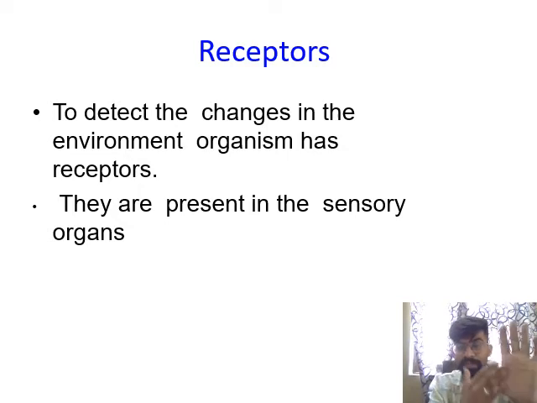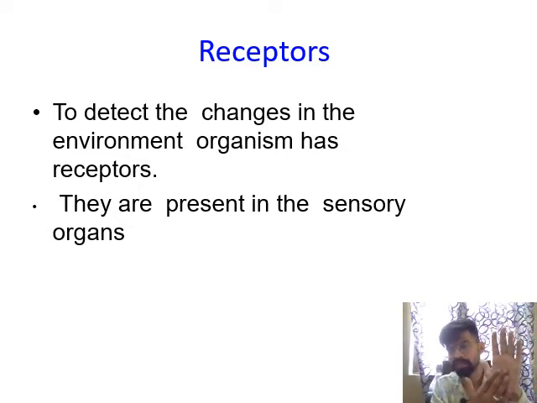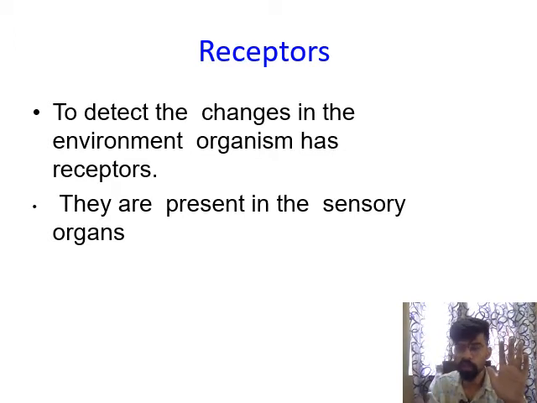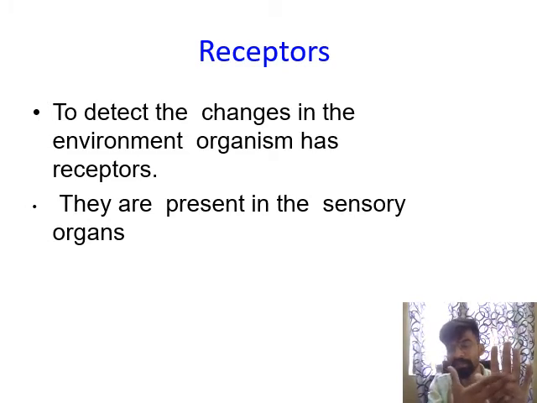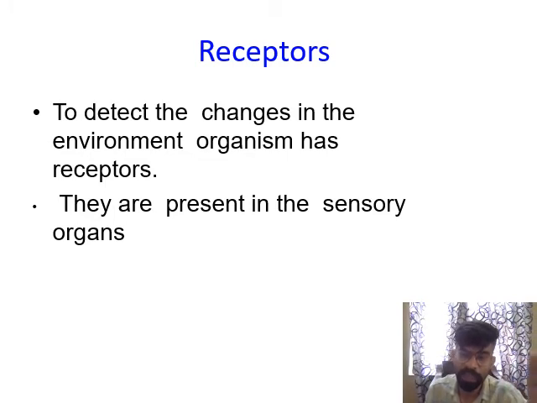So some receptors are present on the surface. These identify the hotness or coldness of the external surroundings, and the receptor helps to deliver the message to the nervous system, and then the nervous system works according to the message.